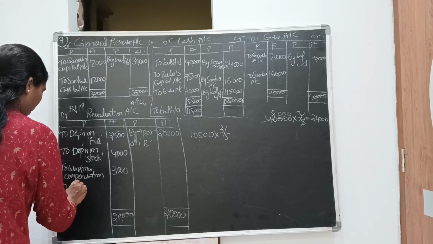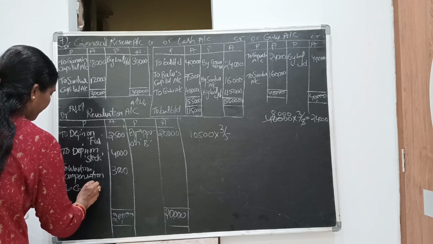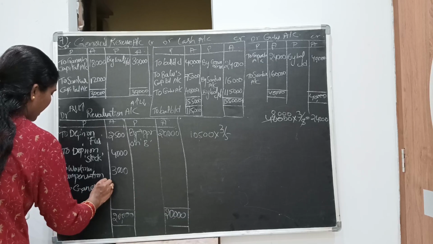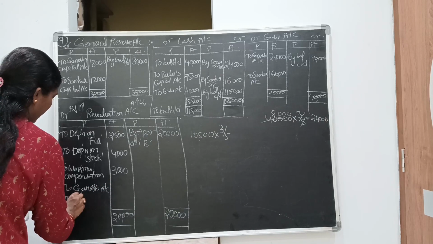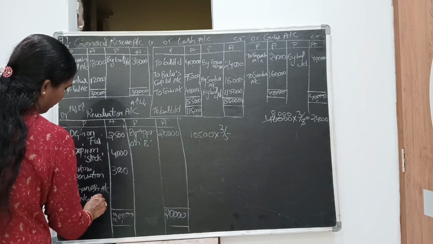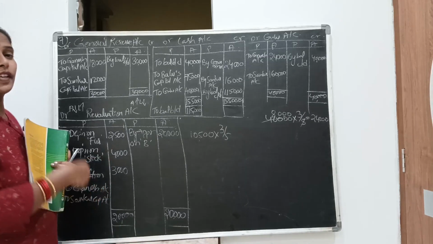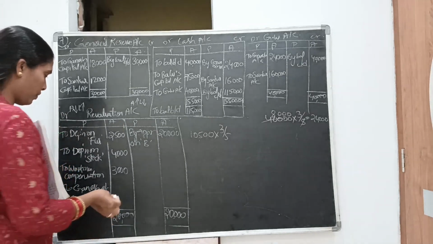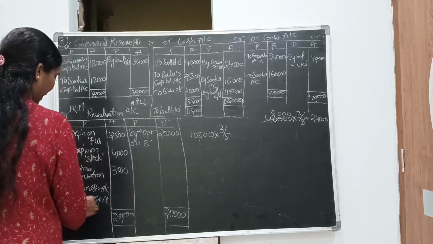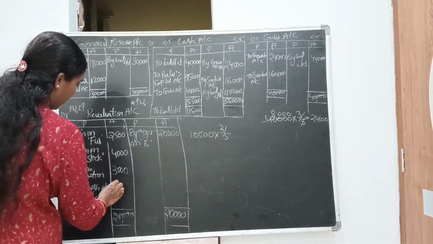So the two partners are Ganesh and Shankar. We need to transfer this revaluation profit to their capital accounts: Ganesh capital account and Shankar capital account. Place is not sufficient, so I am writing Ganesh account.